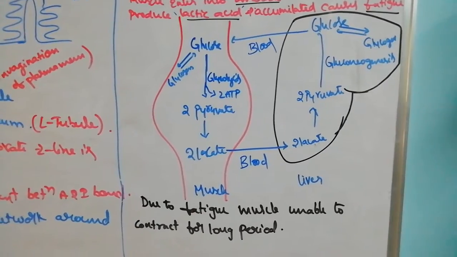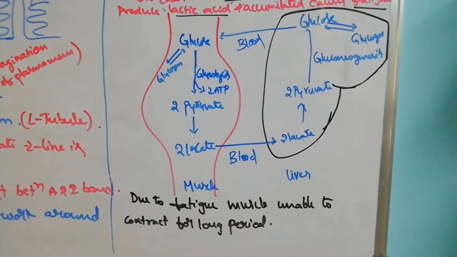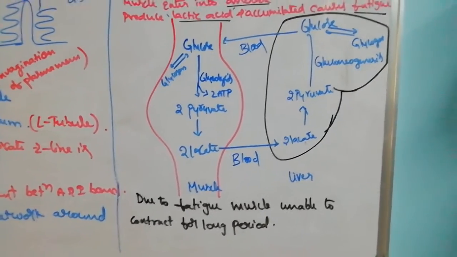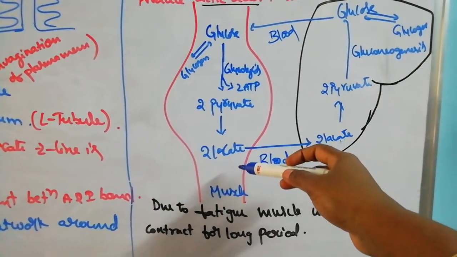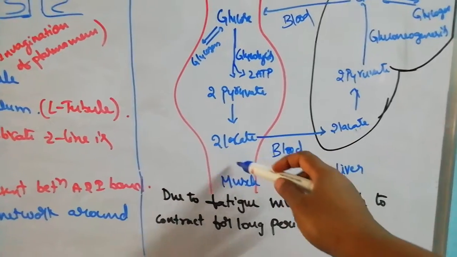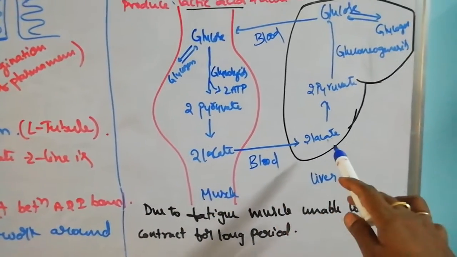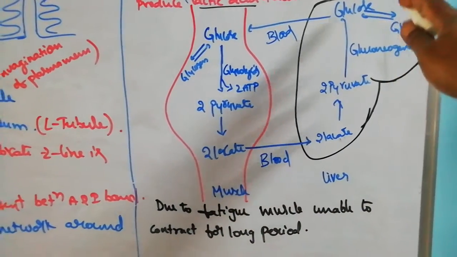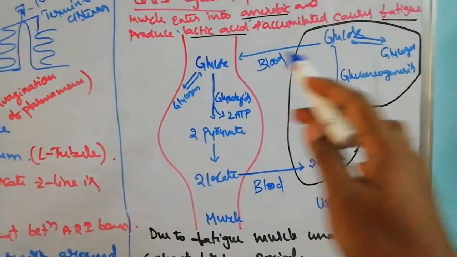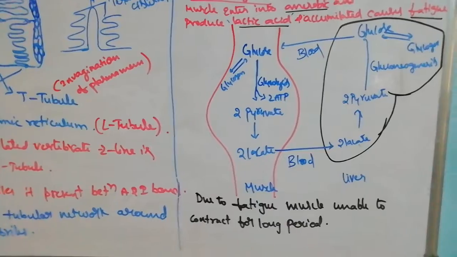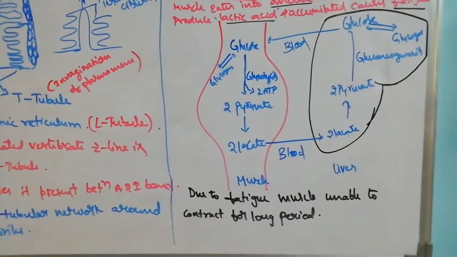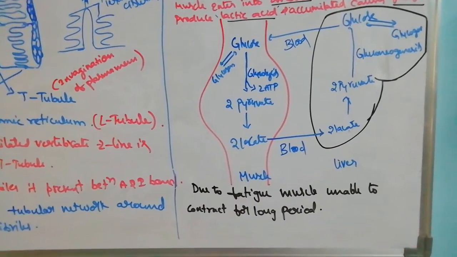This repeated cycle between the liver and muscle is called the Cori's cycle.